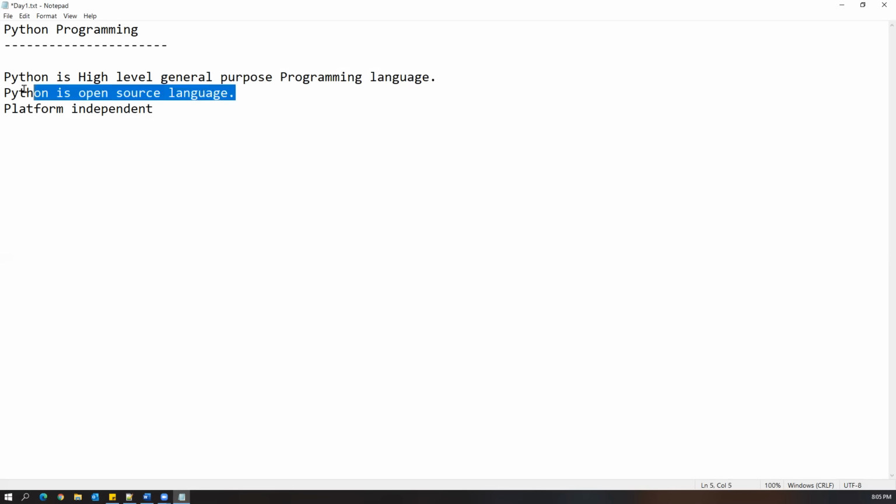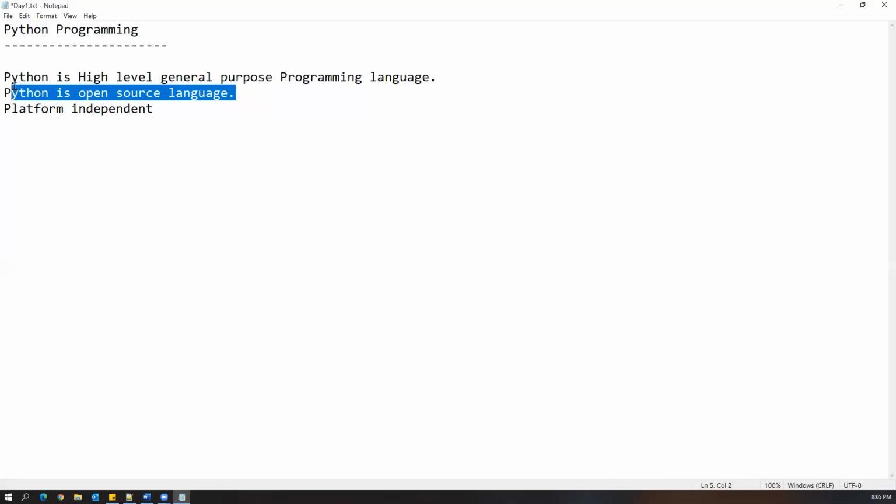Now, it is an open source language. Open source means what? It is freely available. Java is not free software. Till Java 8, free support is there. After Java 8, whatever versions you install, we need to buy a license if you are using Java inside any company. But Python is completely open source, so we don't need to pay any money for that. We can just download and install it, and start working with Python.